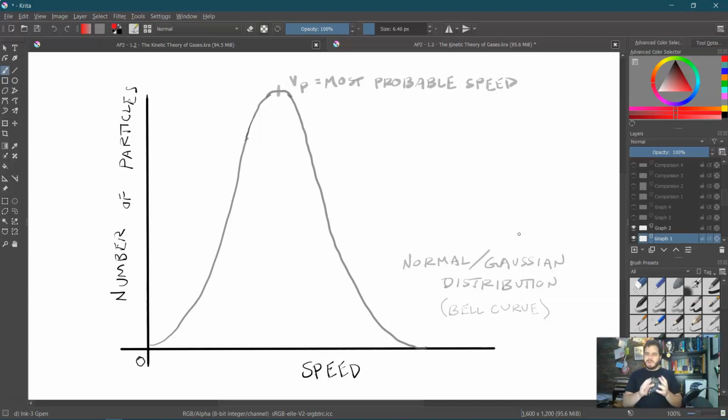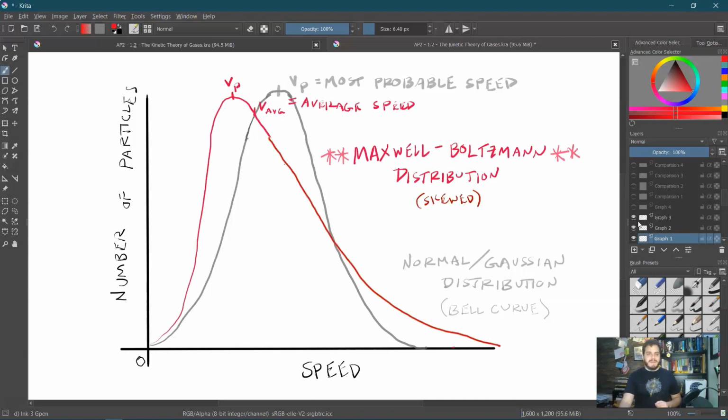Well, that's not 100% accurate, actually. When it was studied, they determined that this was not accurate. Instead, the graph looks more like this. Now, I'm going to get rid of this gray one so you can see this a little better, but I just want you to know specifically the whole graph is skewed towards the slower end.